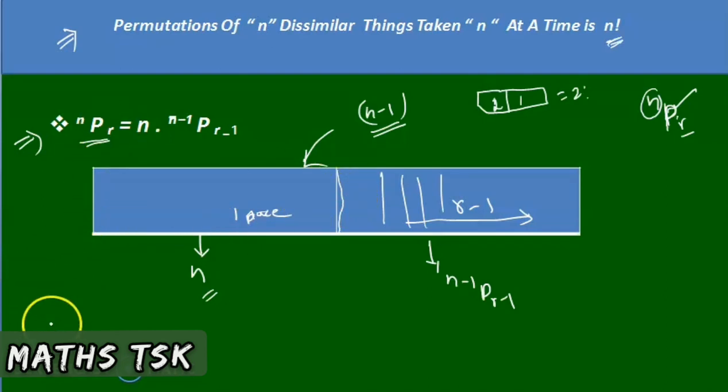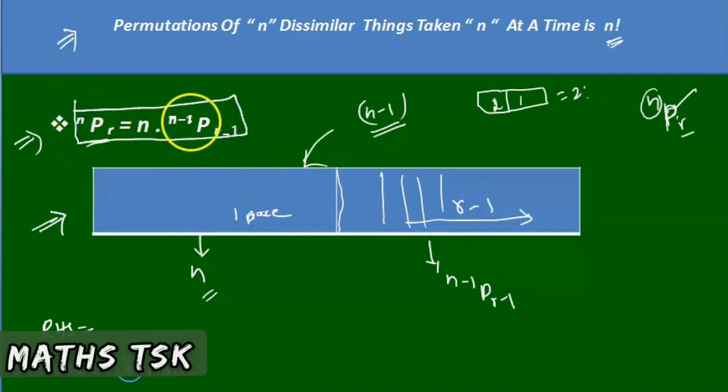You can write like this: nPr, take RHS. There is a theoretical explanation: n into (n minus 1)P(r minus 1) is nothing but nPr. The first place can be arranged in n ways, and the remaining r minus 1 places can be arranged in (n minus 1)P(r minus 1).